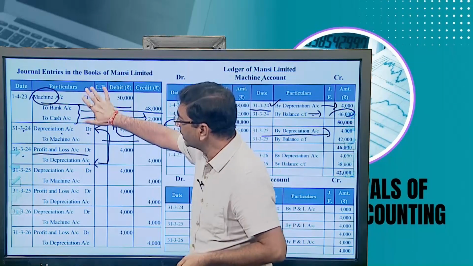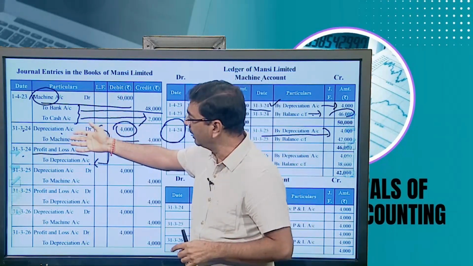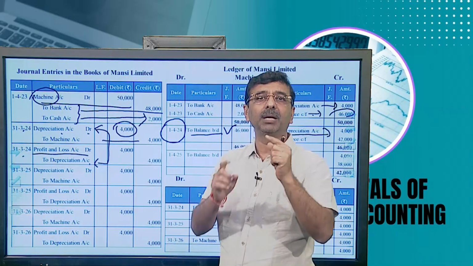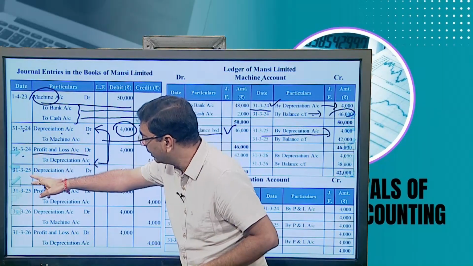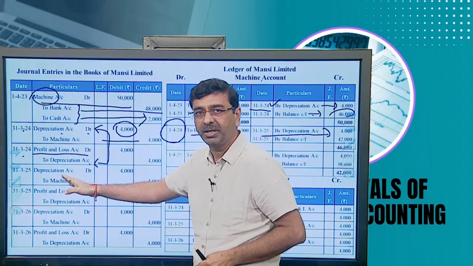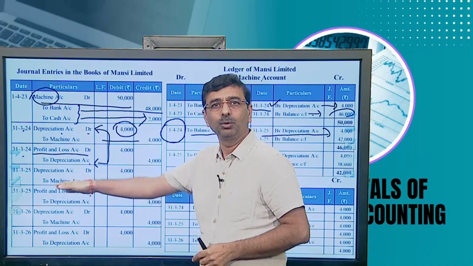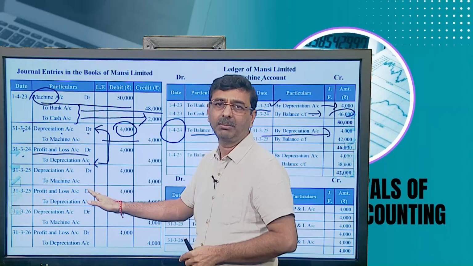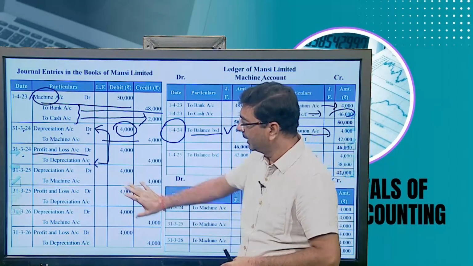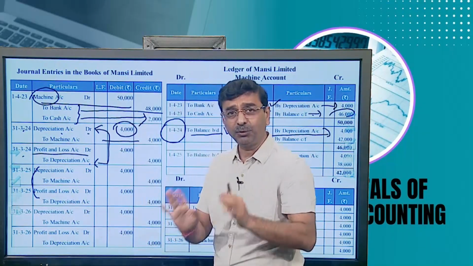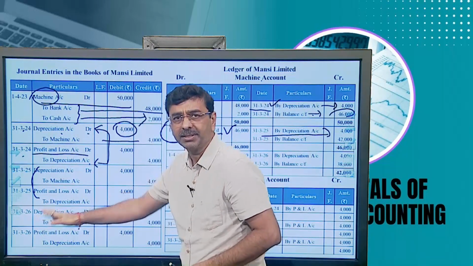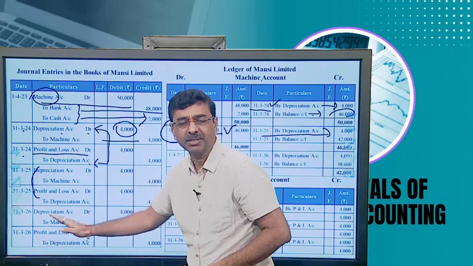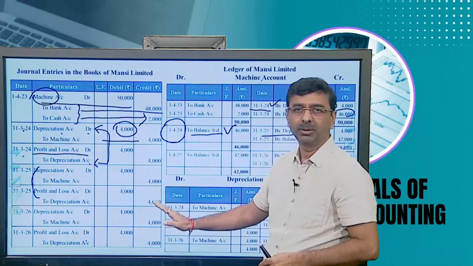What we have to do now: the first entry is only done for the first year. Then the remaining two entries will continue for all the remaining years, till the balance of the machinery becomes 0. So here the next depreciation entry is 31st March 2025. Again, depreciation account debit to machine account 4,000, and then transfer into the profit and loss account. Profit and loss account debited to depreciation account 4,000. That is for 25. Now again for 26, the same entry: 31st March 26, depreciation account debit to machine account 4,000, and on the same date, 31st March 26, P&L account debit to depreciation account 4,000.